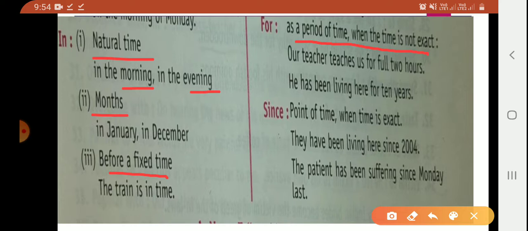A teacher teaches us for full 2 hours. Means full 2 hours our teacher teaches us. There is no exact time given. Same as since, a point of time when the time is exact. In this, time is given, 2004. For example, they have been living here since 2004. Means here the time is exact, accurate. We are pointing out the time, that's why we are using since here.